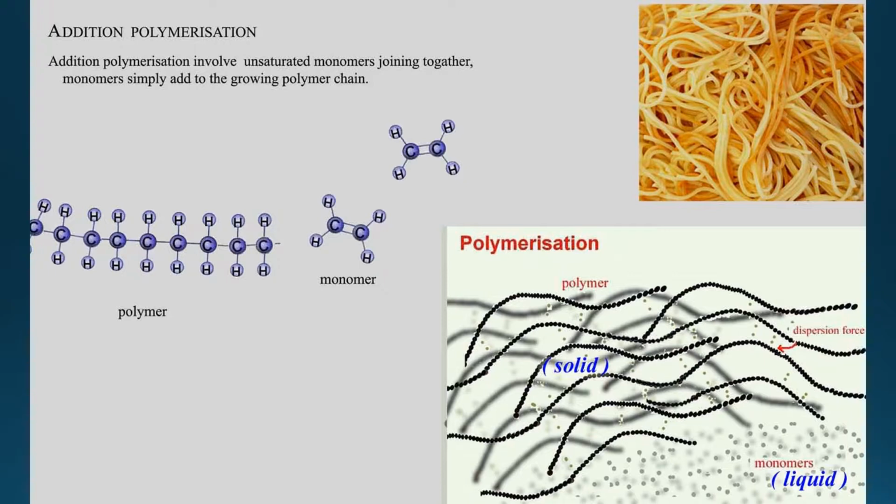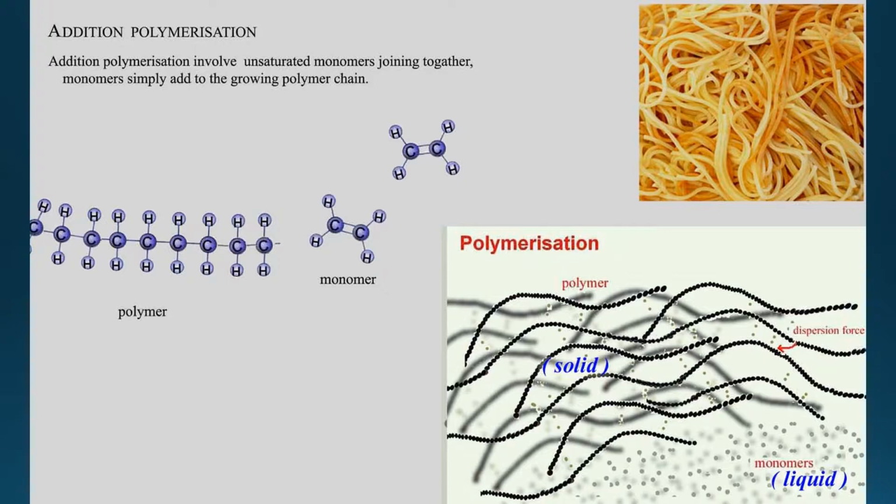So, students, please take notice. What is the individual monomer? It is a double bond ethene. And what is the polymer? A hydrocarbon chain. Between hydrocarbon chains, they have an attraction force, that is the dispersion force, which binds them together.